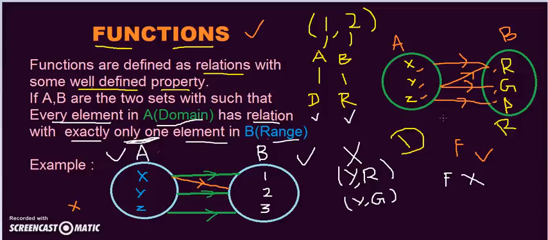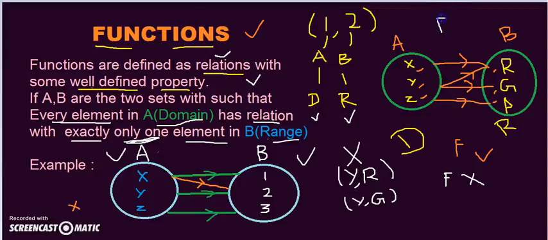Note that every relation is not a function. But every function has some relation. Every function is a relation, but every relation is not a function. From this example, can I say this is a relation?